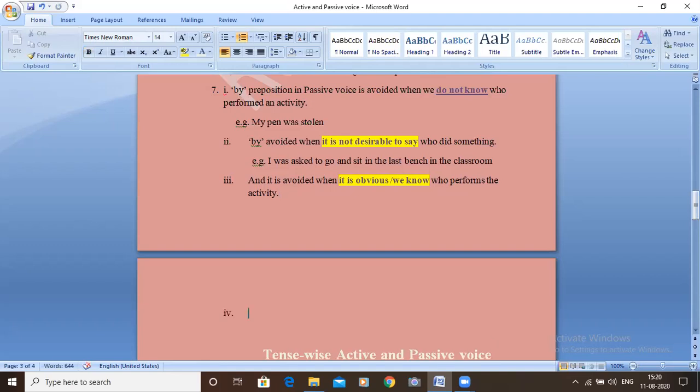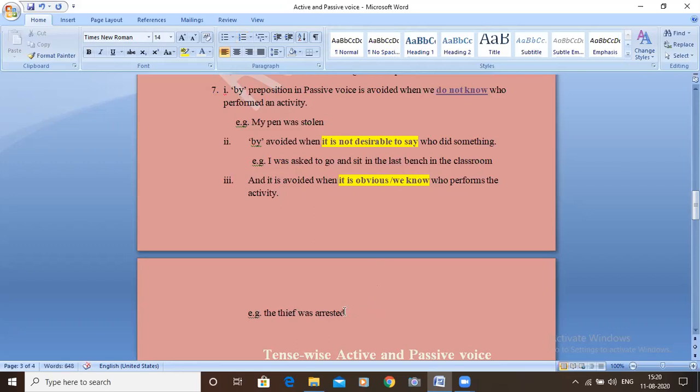See, for example, the thief was arrested. Here we did not write by the police. We did not write by the police because we know who does this.